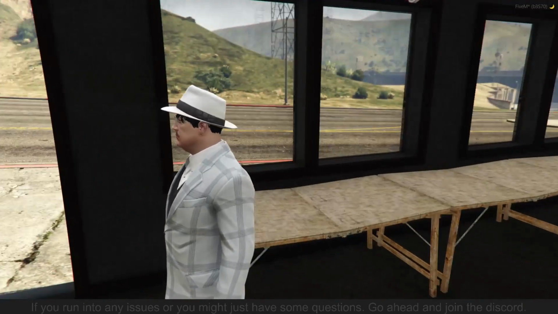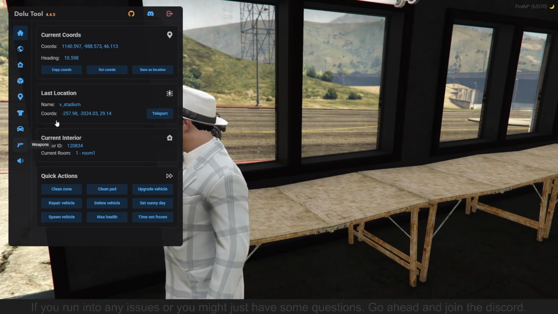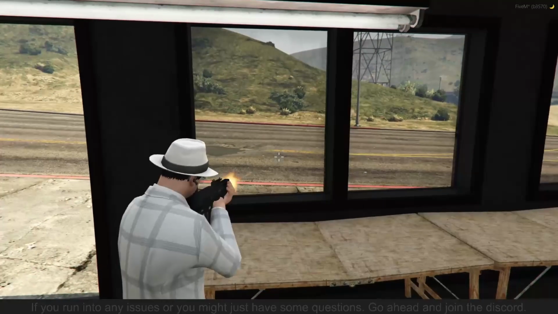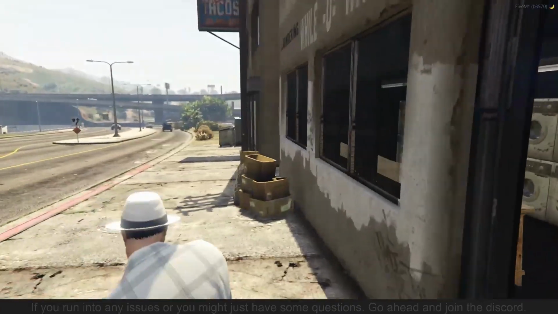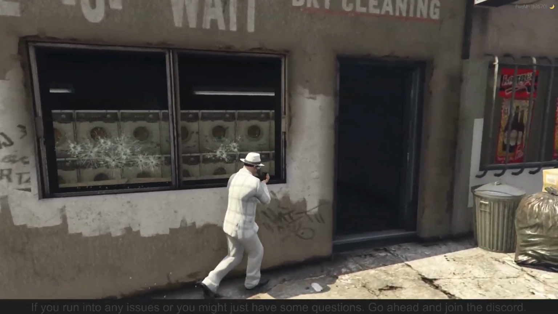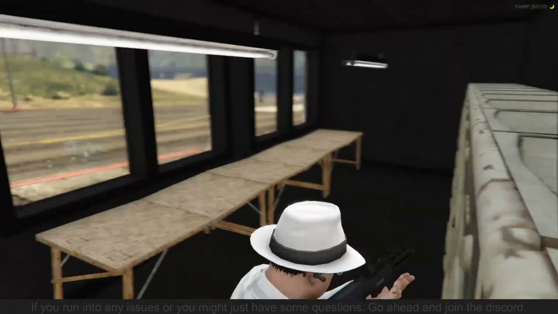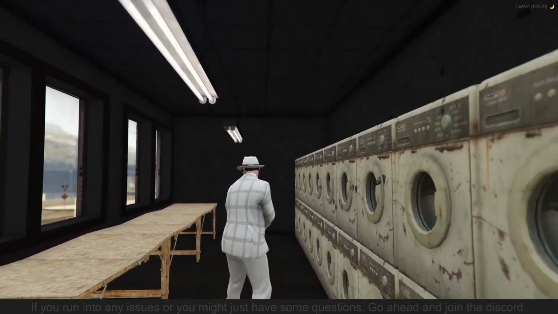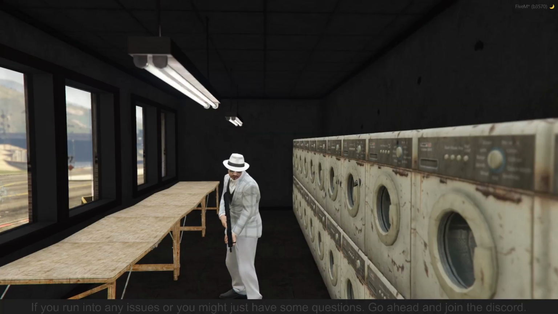If you want to, you can also have a check on the windows. So I'm just going to spawn a gun, and you see it actually shoots through. So this one you can shoot through because we gave it that flag. So yeah, that's it for this video.